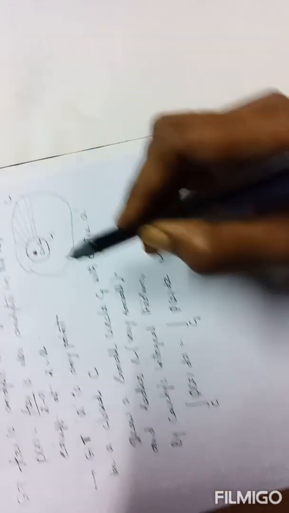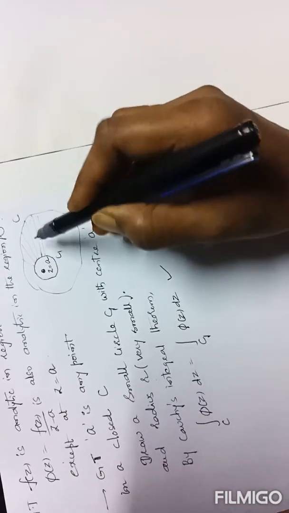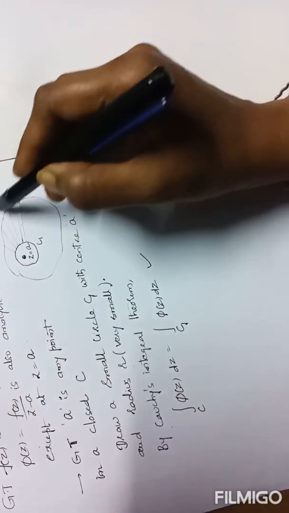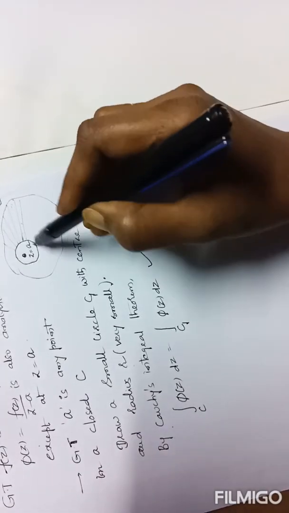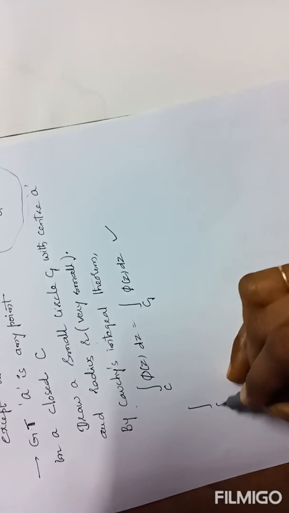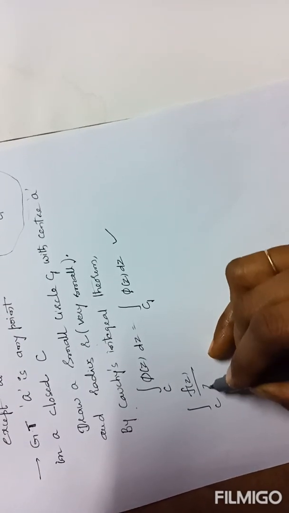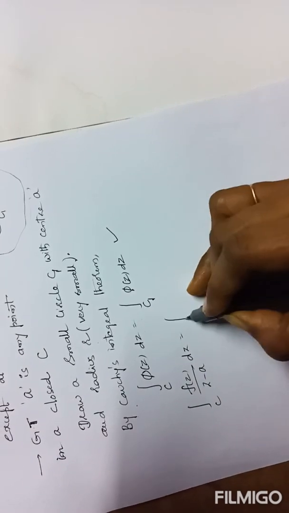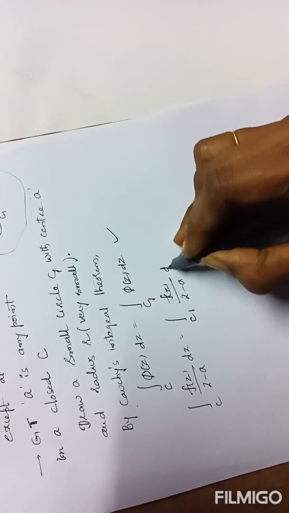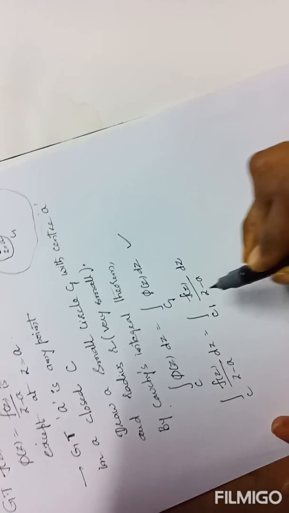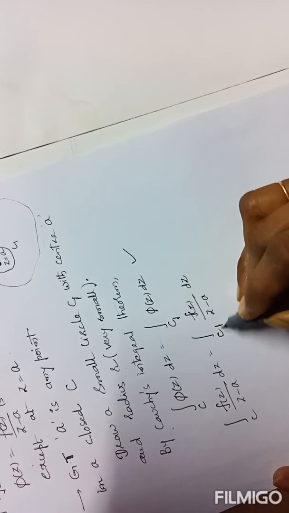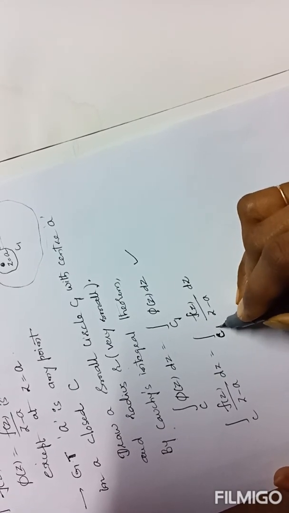Now in this case there are two curves bounding the region. According to this note point, we can write the integral over C of phi of z dz equal to the integral over C1 of phi of z dz. Now we can write the original form of phi of z: integral over C of f of z by z minus a dz equals integral over C1 of f of z by z minus a dz. Now we have to prove the right part. To prove the result, we have to integrate the function along the curve C1.